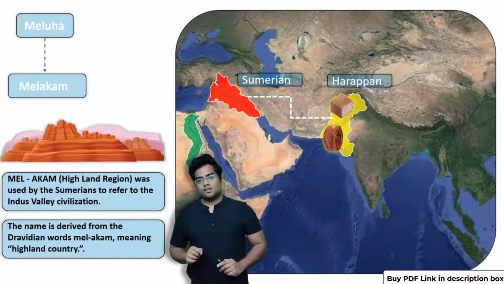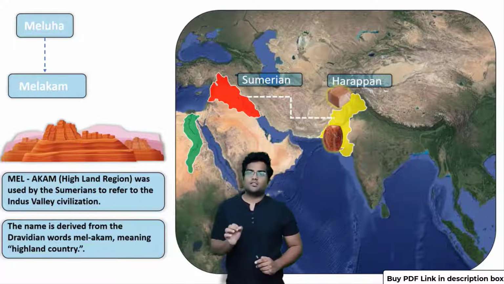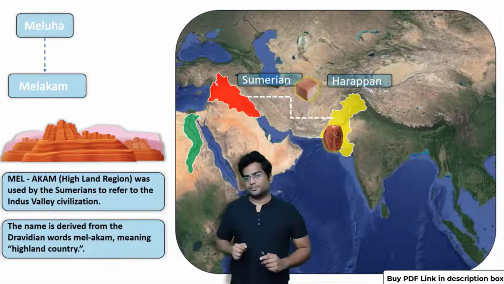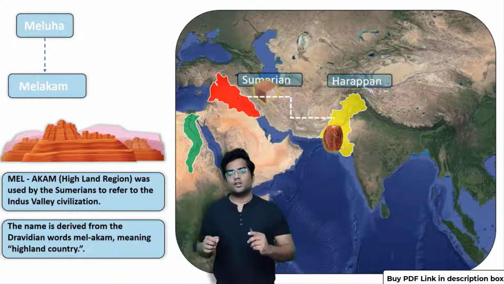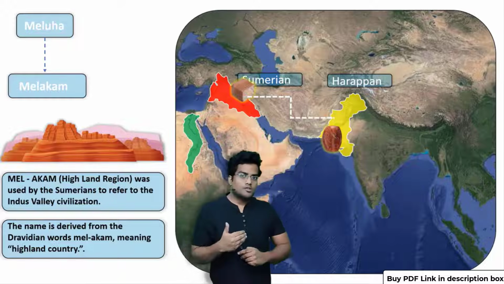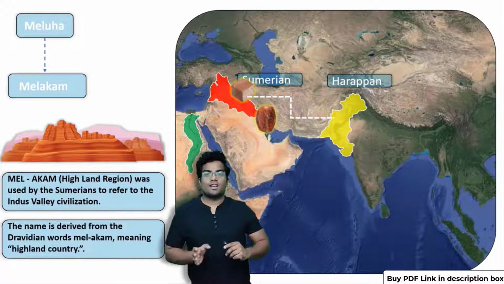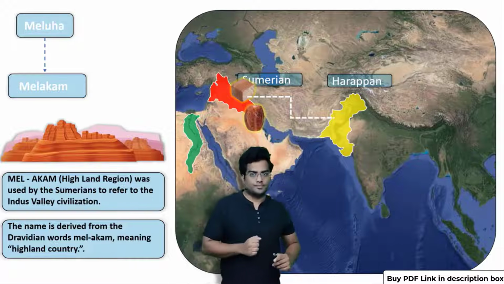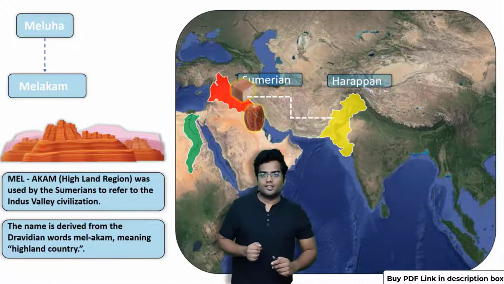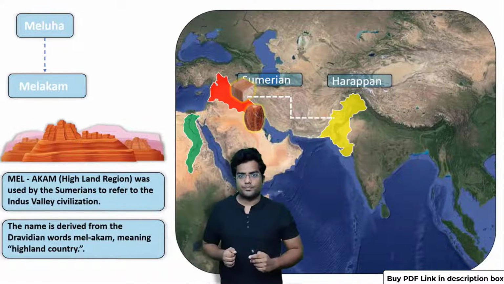Okay. So as you can see, Sumer and Harappa traded a lot with each other. Sumer refers to a particular region in their text called Meluha, with which they traded. Right? So the question is, how do we know about these?